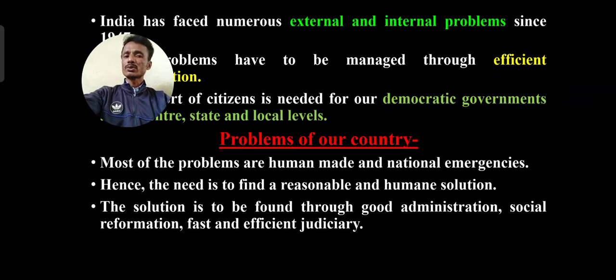So the solution is to be found through good administration. There are a lot of problems after independence, since 1947. To eradicate such problems we need good administration. It means efficiency. Without wasting time, we have to build a proper administrative system, and there should be no discrimination.